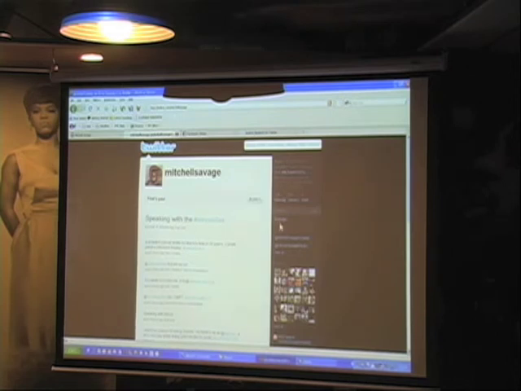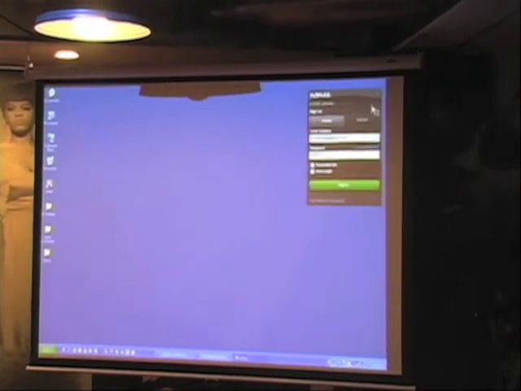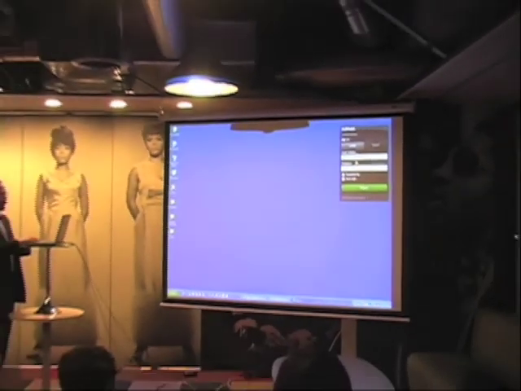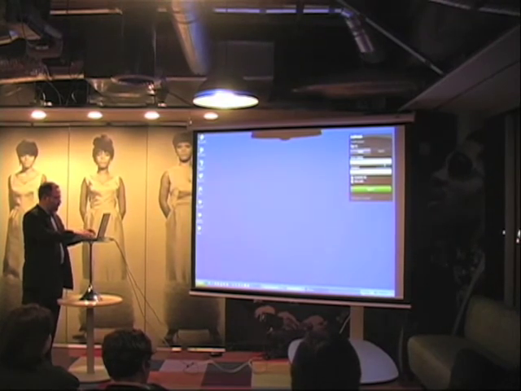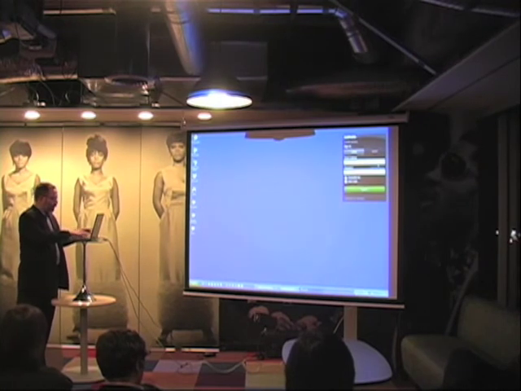So when I go back, if I just refresh my browser, you'll see I've got the link and the comment up there as well. So that's how to follow and how to post on Nomee. But wait, there's more. Now, I'm going to log out of this imaginary user and log in as myself so you can see a more populated Nomee for just a moment. That's not really my email address. I'm mitch@mitchellsavage.com, but you'll have that when you get my Nomee card.